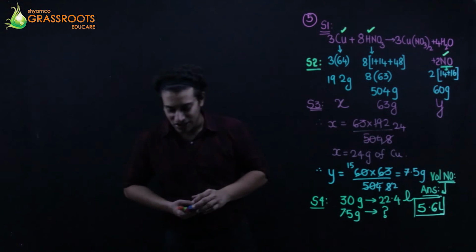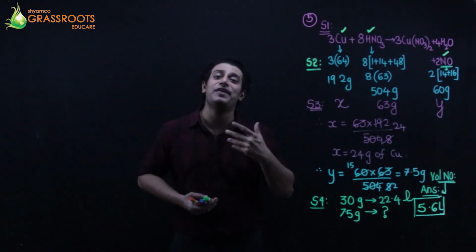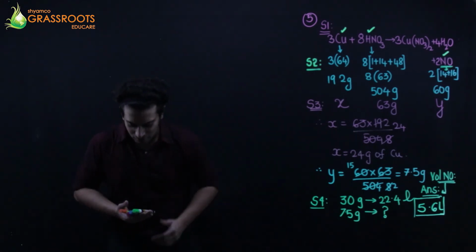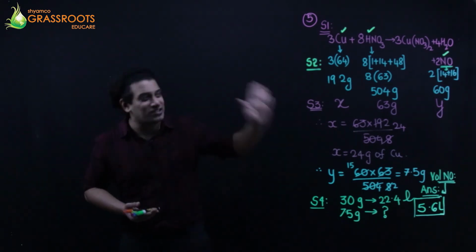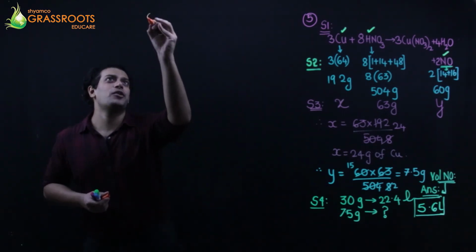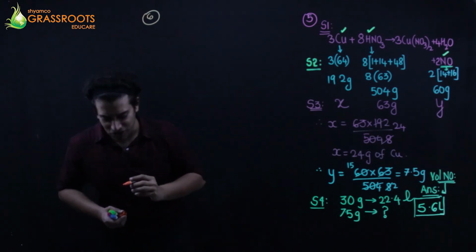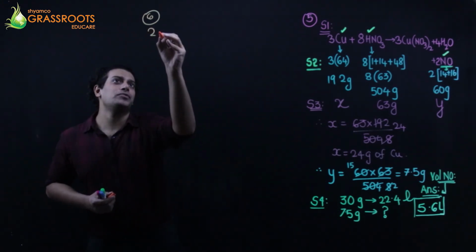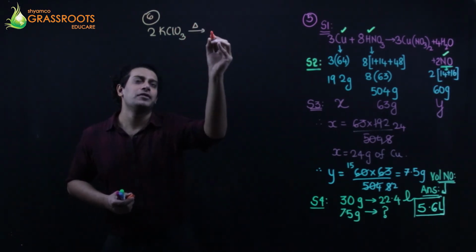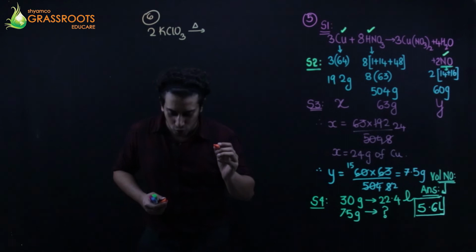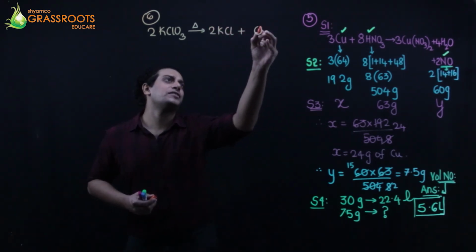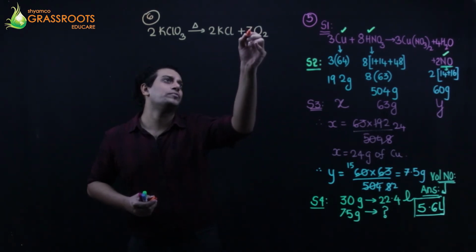Sixth question. Sixth question is a very difficult sum. Let me try. Okay, we have a backward process. The sixth sum is a complete reverse calculation. Reverse. Excellent question. It's one of my favorites. The question is: 2 KClO3 on heat gives 2 KCl plus 3 O2.